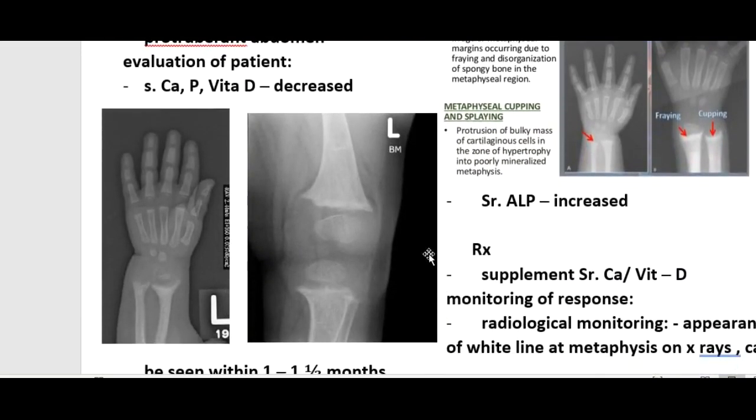And on X-ray, this is the X-ray where you can see the splaying and cupping of the metaphysis. You can see the cup shaped concavity here. This is the concavity of the metaphysis, and fraying is here, it is irregular. See, it is not in a straight line, it is irregular, that is fraying of the metaphysis. And there is widening of the metaphysis, which is splaying. So there is cupping, fraying and splaying of the metaphysis.